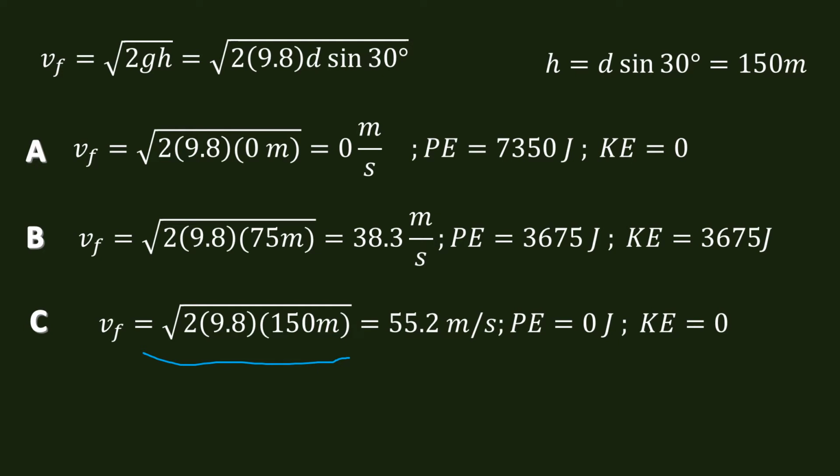And potential energy now is 0, but kinetic energy is also 0. Because if we were to calculate it right at the point when it is 55, then we can say, okay, it does have 7,350 joules. But we're assuming in this case, it stopped.